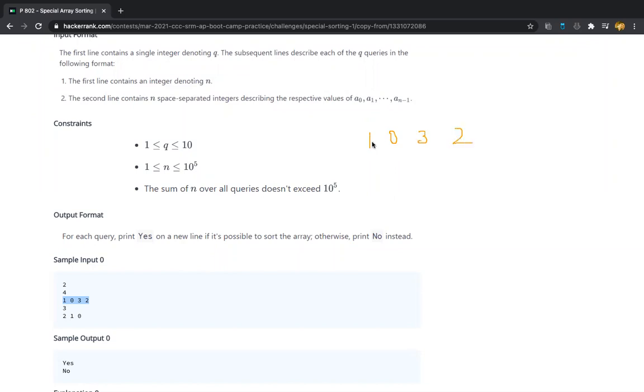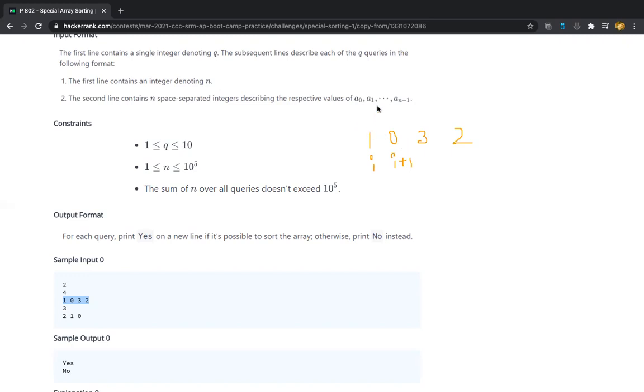Now we have the integers as 1, 0, 3, and 2. First of all, what does the problem statement mean? If array of i is greater than array of i plus 1, and if and only if its absolute difference is 1, then only those two values can be swapped, else they are not swappable at all. For instance, if we consider this element as the ith element and this element as the i plus 1th element, right?